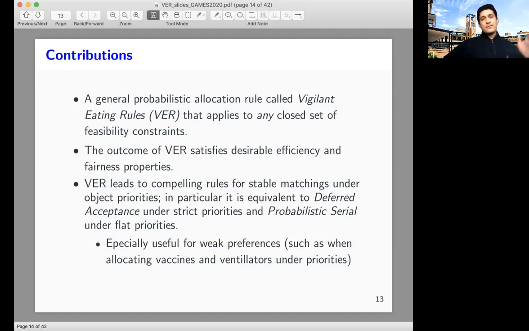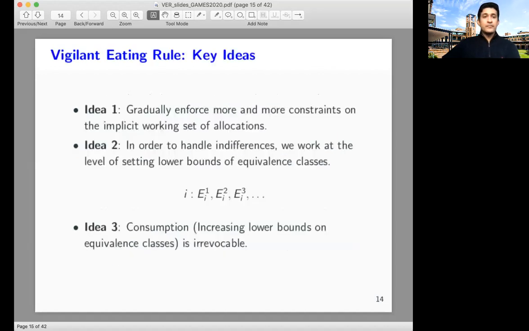And if the objects have no priorities over agents and there are no feasibility constraints, then VER coincides with the standard probabilistic serial rule. So already I've commented that VER simultaneously generalizes two very well-known rules. In fact, I'll show how VER generalizes many other rules in the literature as well. This rule is especially useful for weak preferences, which arise in various practical applications as well.